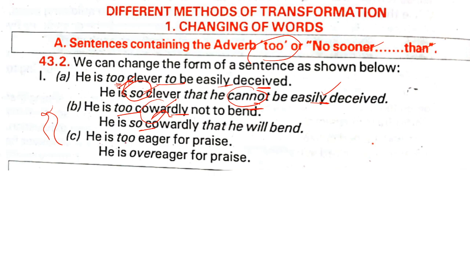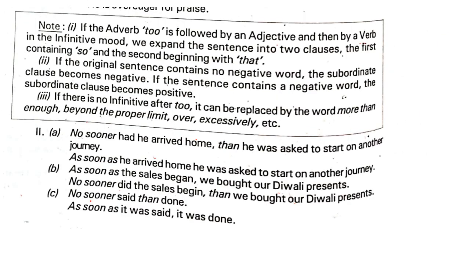Okay, he's too eager for praise. He's over eager. See, you can just speak it out in one word. He's too eager for praise. He's over eager for praise. Okay, we'll go to the next form. Well, you have a big long note over here. Understand?